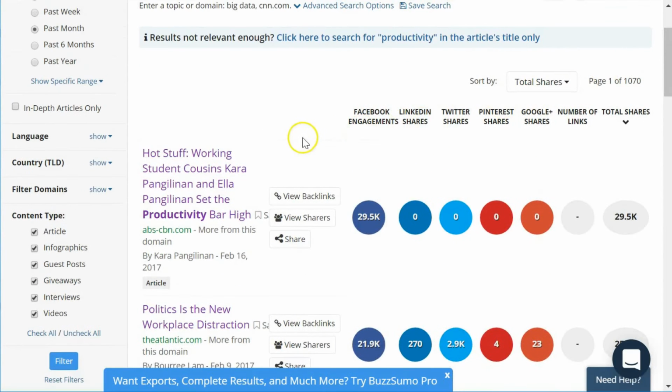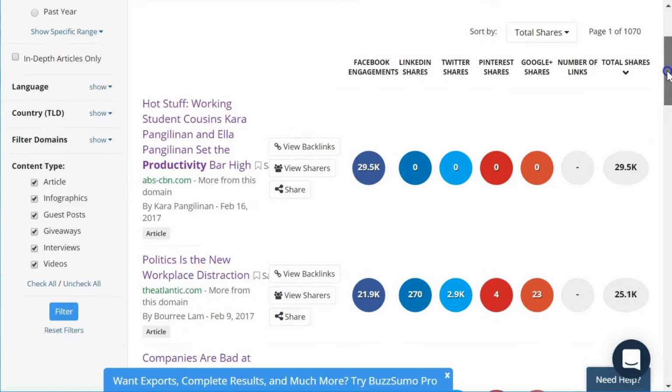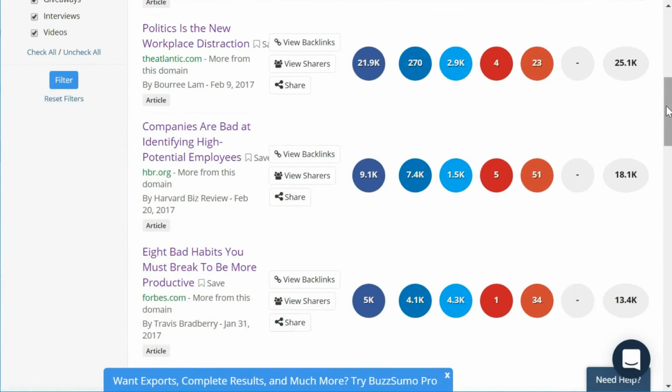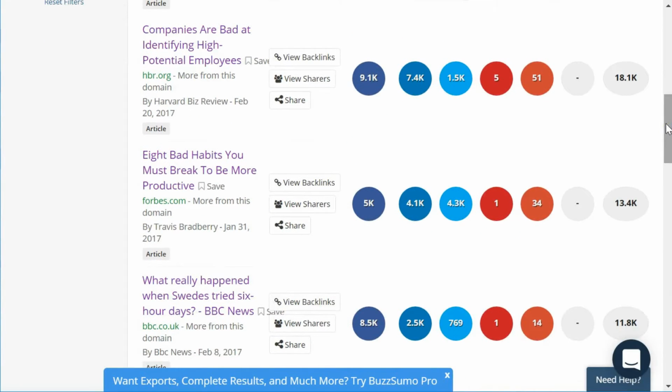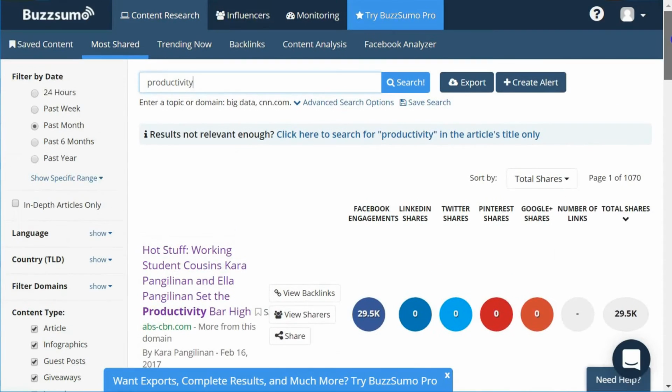My theory being this: if thousands upon thousands of people are sharing this content, chances are it's worth my time, or at least worth browsing the headline or the opening paragraph. I mean, if a piece of content is not being shared in any way, shape, or form, chances are it's probably not worth your time either.